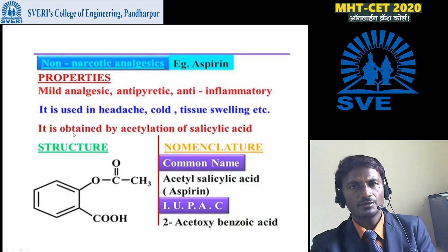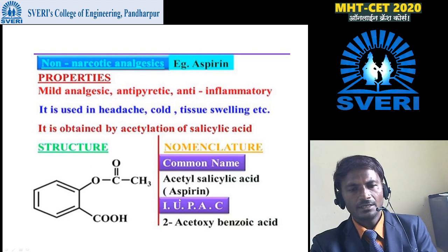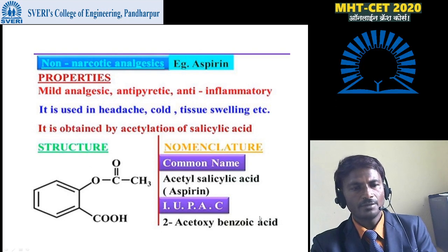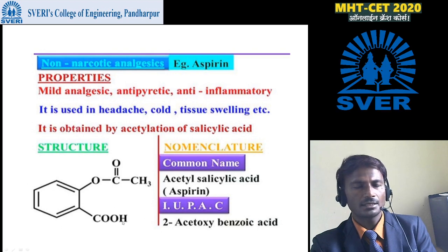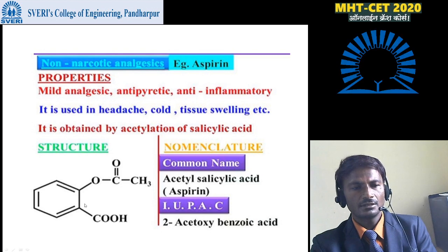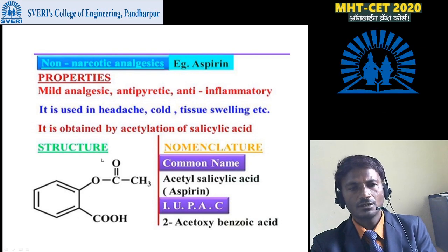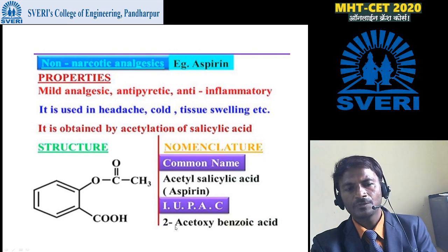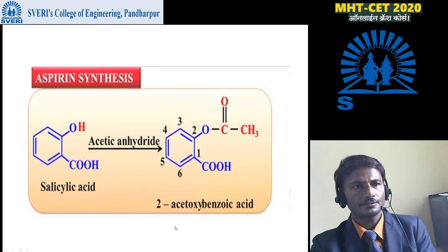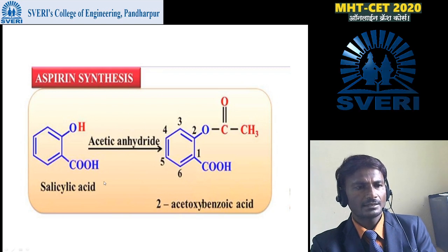The IUPAC name of aspirin is 2-acetoxy-benzoic acid. We know that this is the structure of benzoic acid. When a COOH group is connected with a 6-membered ring, it is called benzoic acid, and at the second position an acetoxy group is connected here, that is why it is called 2-acetoxy-benzoic acid.